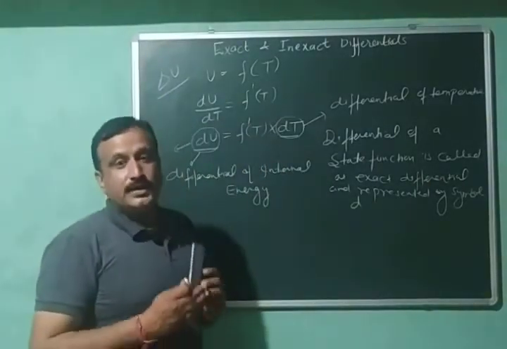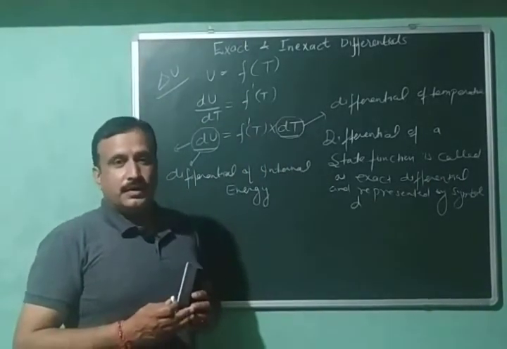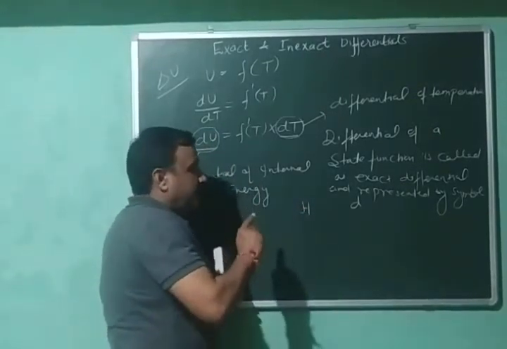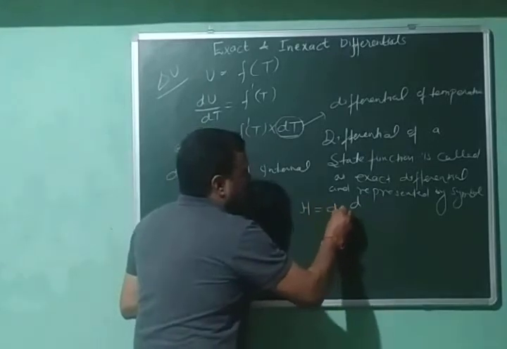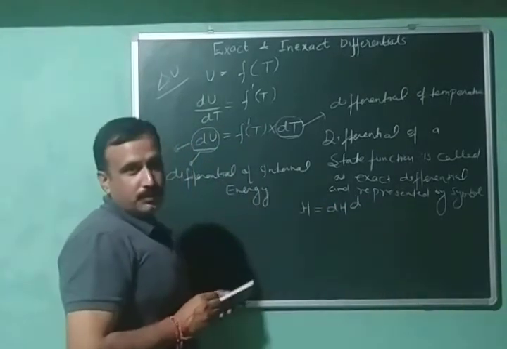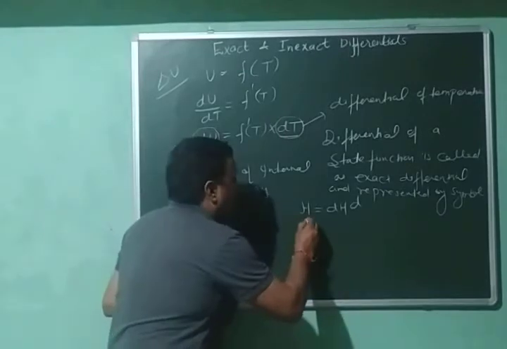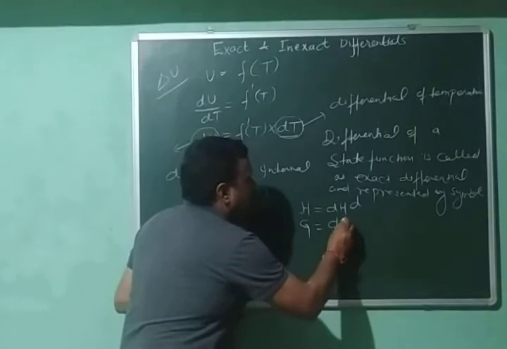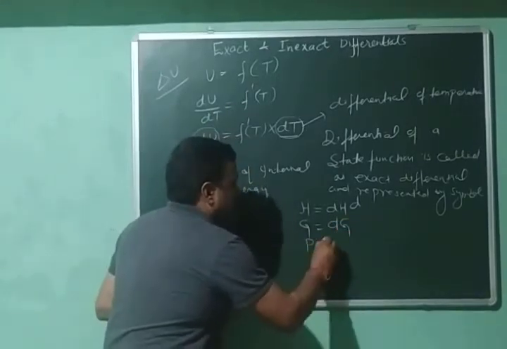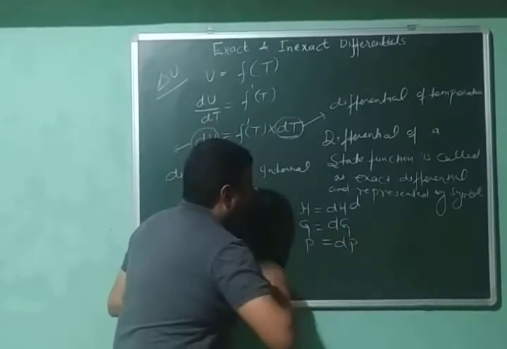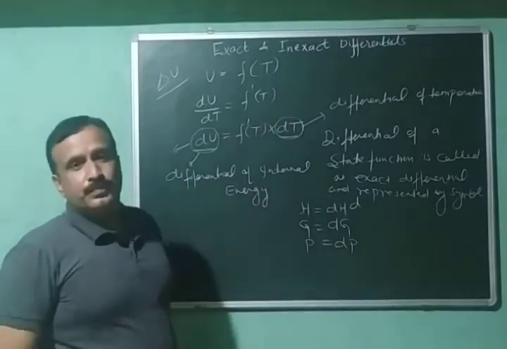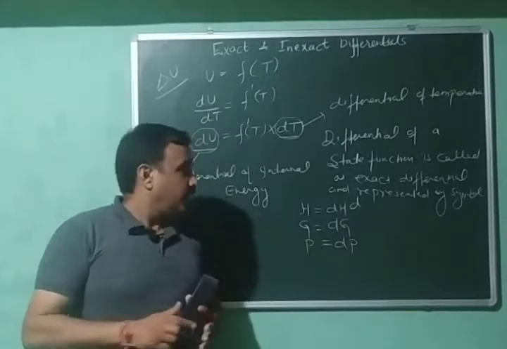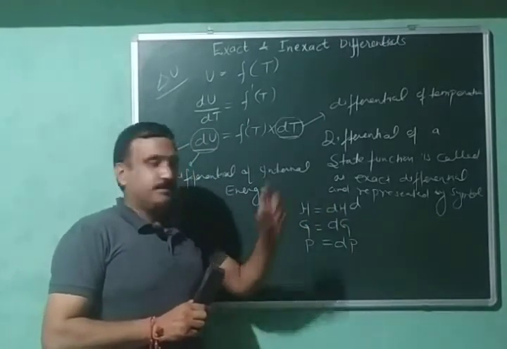We will denote the exact differential by d. And for example, enthalpy is what? A state function, and its differential will be represented by dH. Free energy is a state function, its differential will be represented by dG. Likewise, the differential of P will be represented by dP. So the differential of a state function is called an exact differential and will be represented by the symbol d.